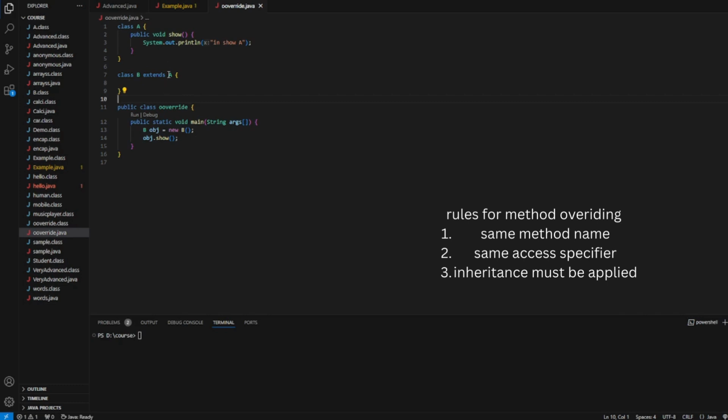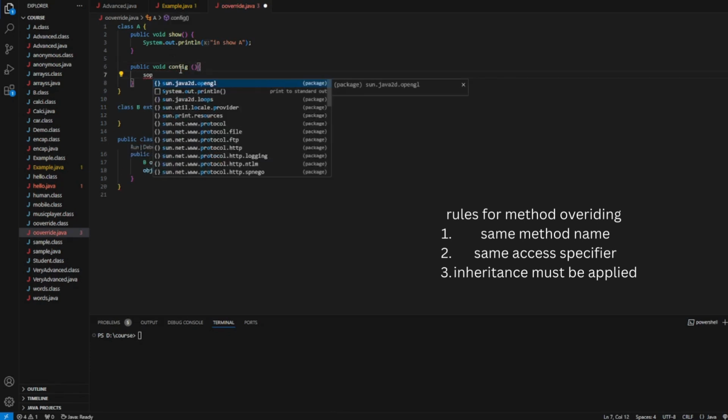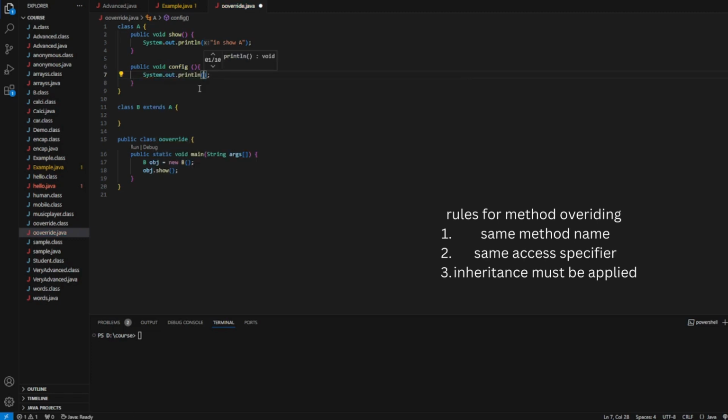Now let's say there's also another method in class A, and I'll be calling it like obj.config.